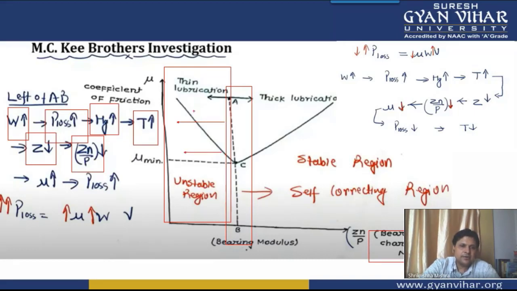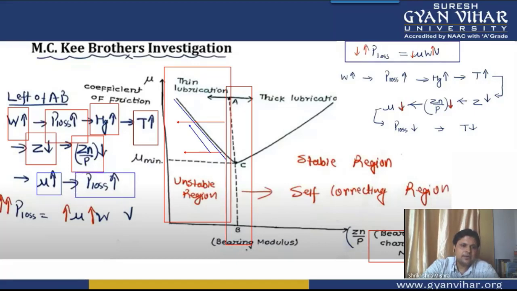What will happen if this bearing characteristic number is decreasing here? In this graph you can see that as the bearing characteristic number is decreasing in this thin region, your coefficient of friction is increasing. The relation between coefficient of friction and power loss is that they are directly proportional. This means that power loss will increase.